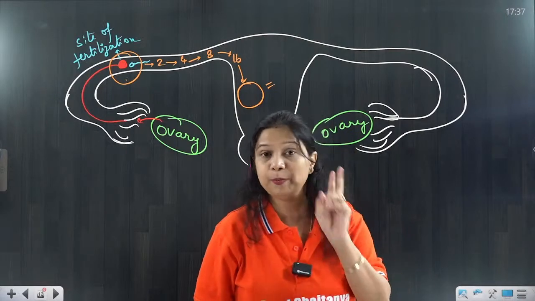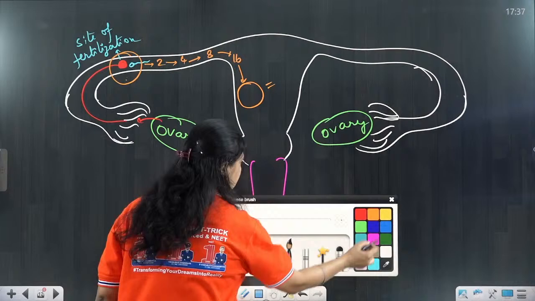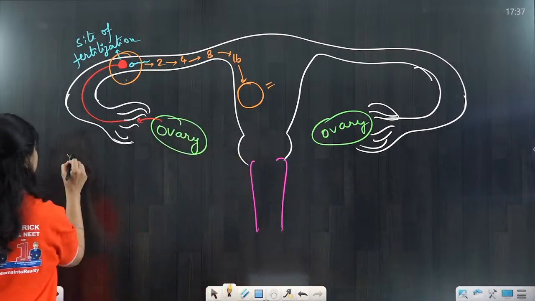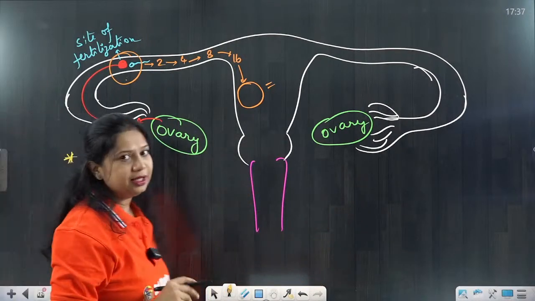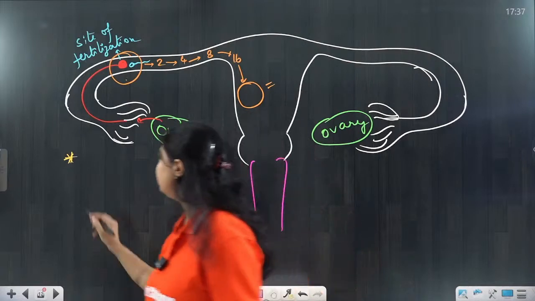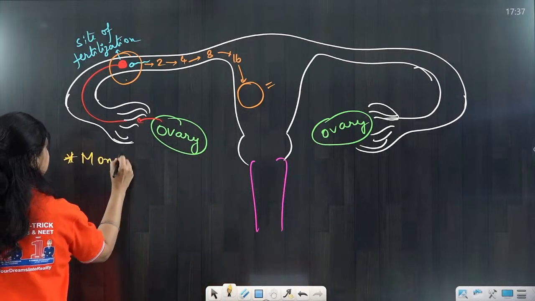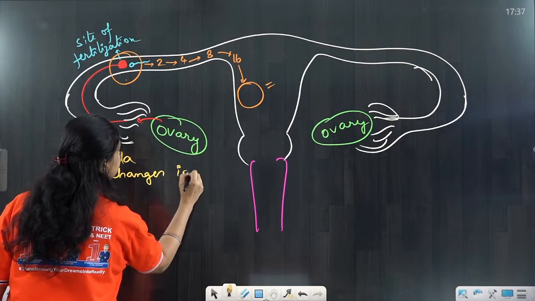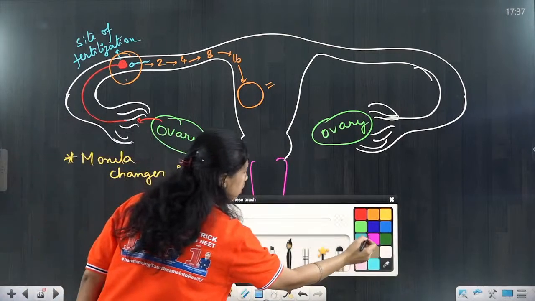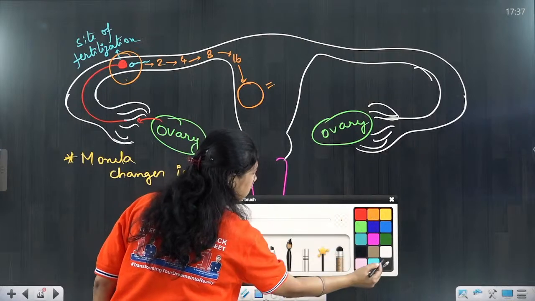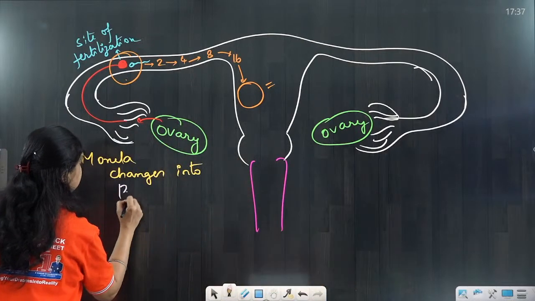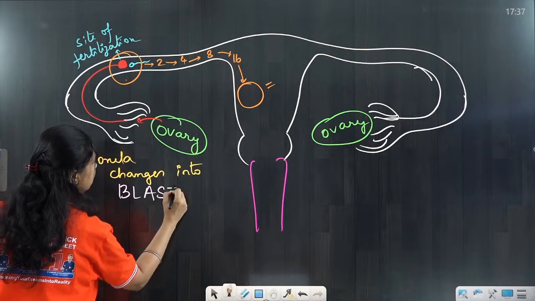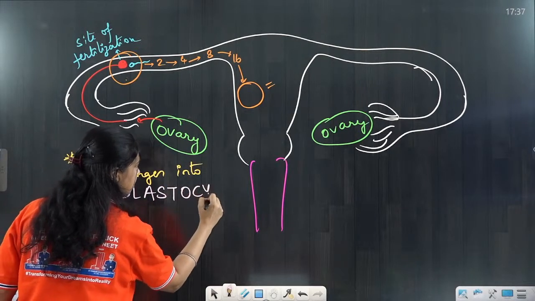So 2 important things we need to know. What are these 2 important things? First most important thing is that the morula changes into a structure called, what is it called? Morula changes into the structure called blastocyst.